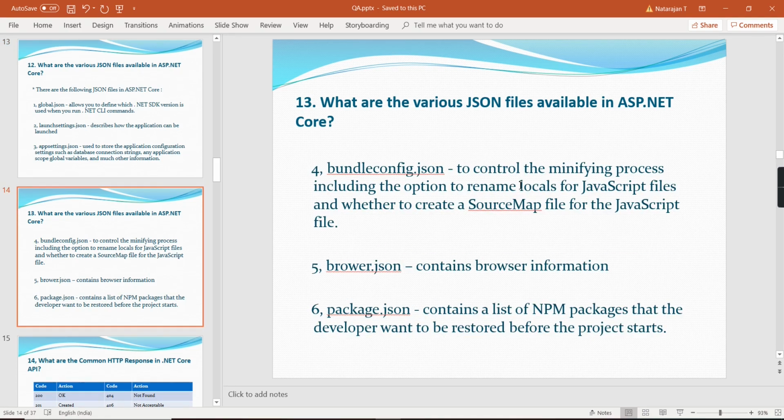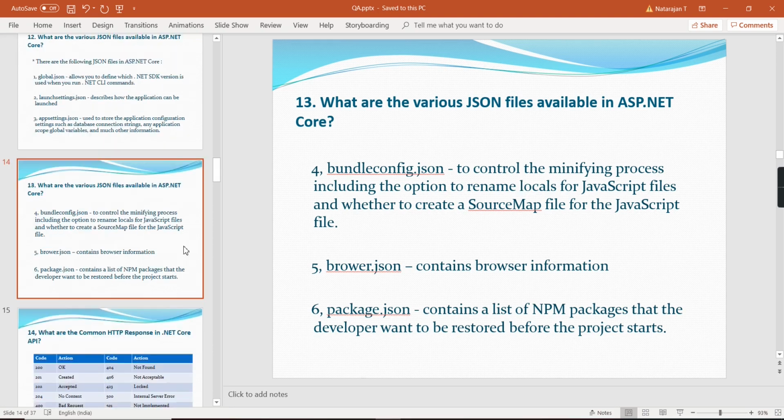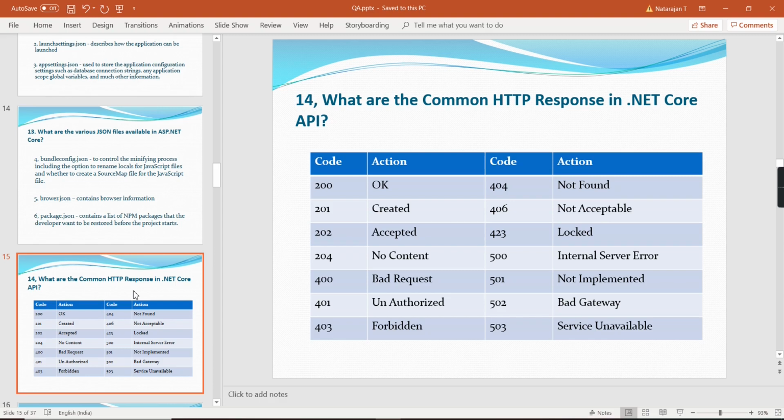The fourth one is bundleconfig.json. This can control the minifying process. For the bundling and minification process, we use this JSON file. The fifth one is browser.json, which contains the browser information. And the final one is package.json. It contains the list of npm packages that our developer wants to restore before the project starts. Okay, we can move on to the next question.